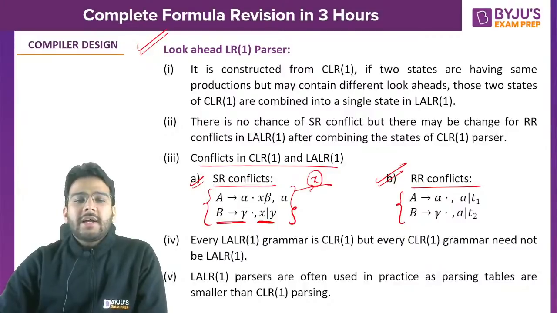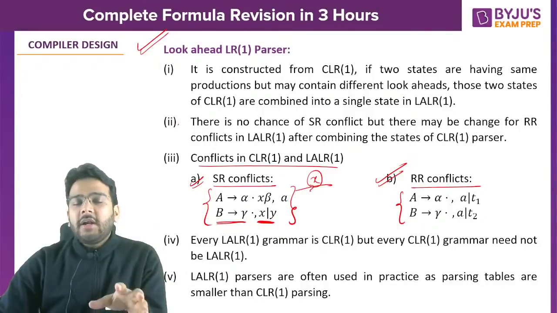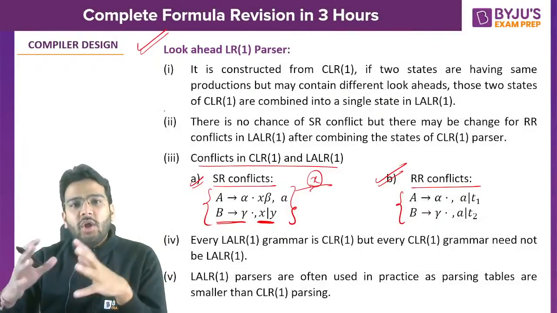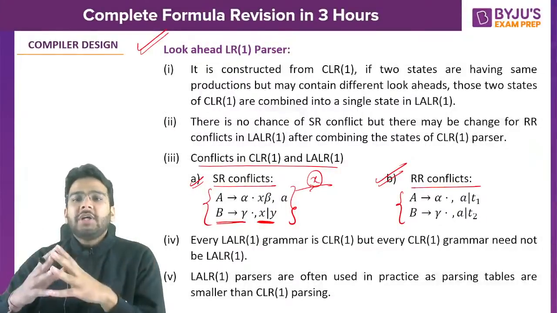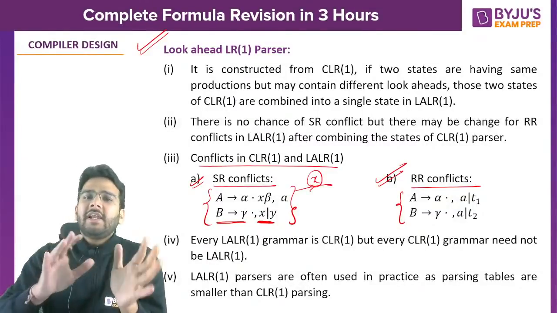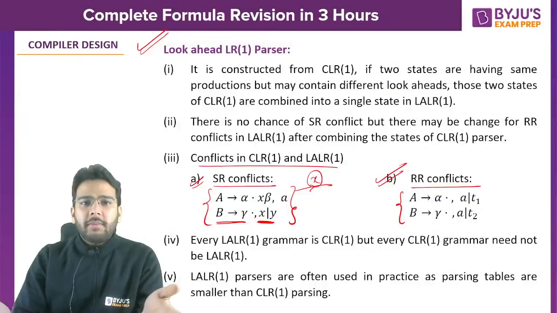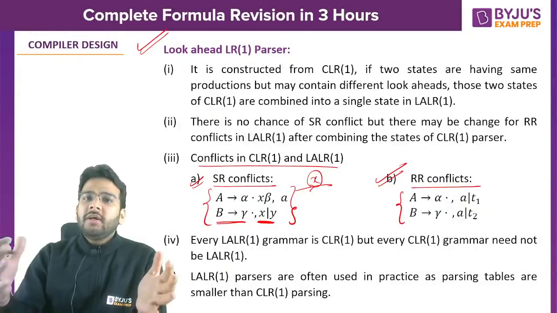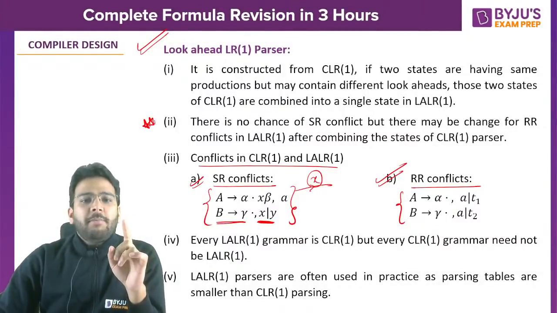Now there are some important points that you need to understand here. First, we make the CLR1 diagram, and then we find out whether we can merge any of the states. If merging is possible, then we can form the LALR1 diagram. Otherwise, the LALR1 diagram will be the same as the CLR1 diagram. If no merging is possible, both diagrams will be the same. But if merging is possible, then we are going to merge the states, right? And this is a very, very important point.